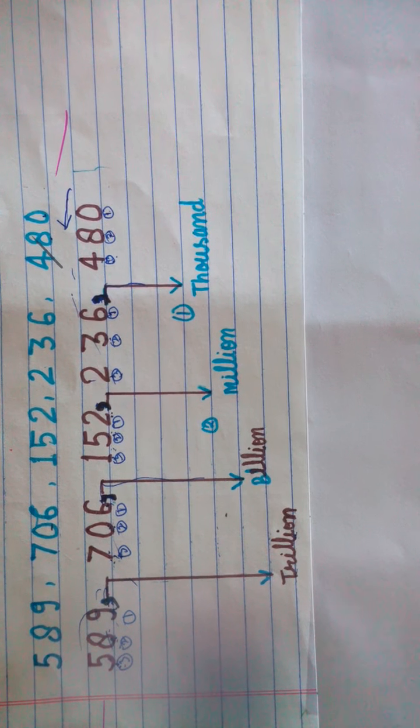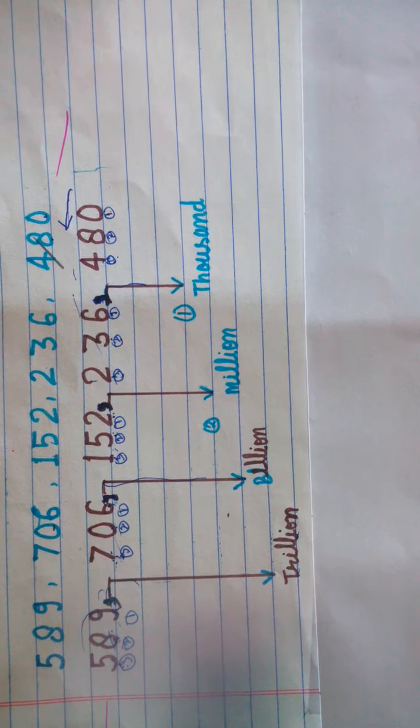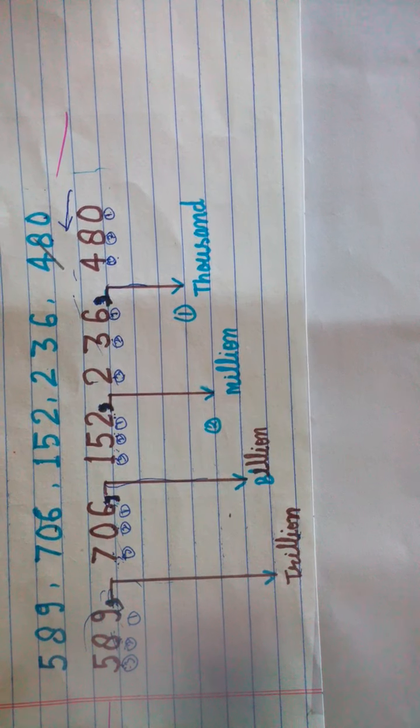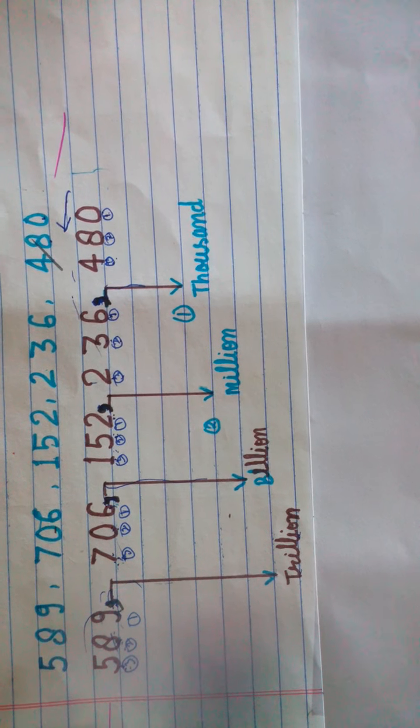Students, we have another example. This is another example. It has some digits. We read these digits: 74, 310, 208 and 59.